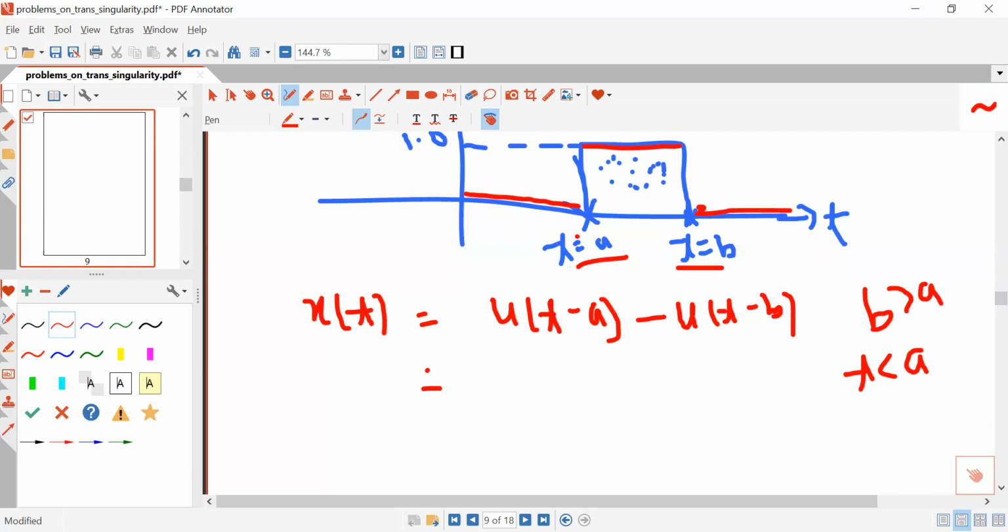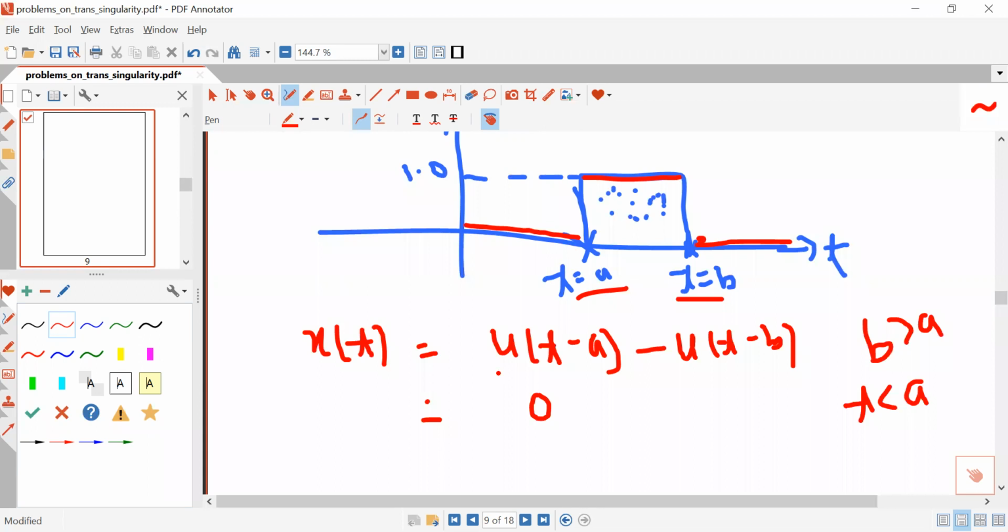When t is less than a, this term will be 0 because this is a shifted unit step, and the value of this shifted unit step will be 1 only when t is greater than or equal to a. So if t is less than a, obviously this term will be 0, and it will also be less than b because b is greater than a. So this term will also be 0, and 0 minus 0 you will get 0.